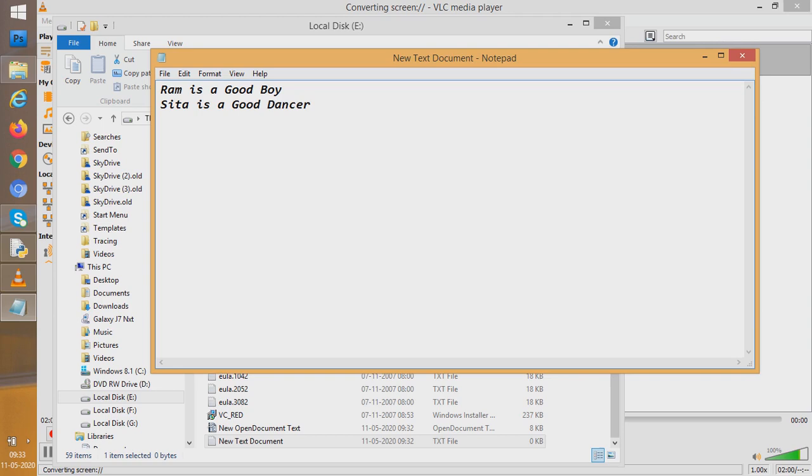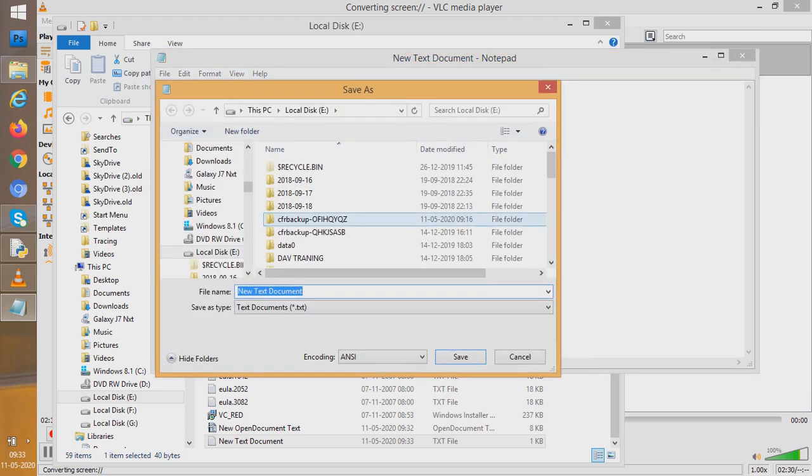I went into a directory, say E drive here, and right clicked at a blank space, chose new, and then I went to text document. So a new text document was opened. I opened it with Notepad and I have created it, and now I'm going to save it. It asks a name for us. What it wants? A name. So I'll give a name. Say we give file.txt as the name and try to save it.